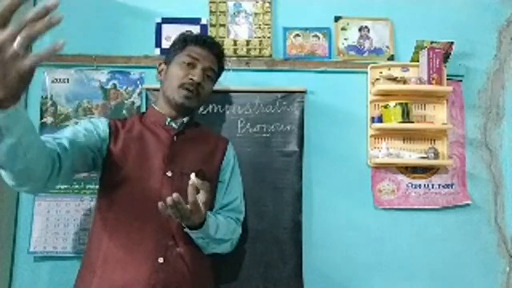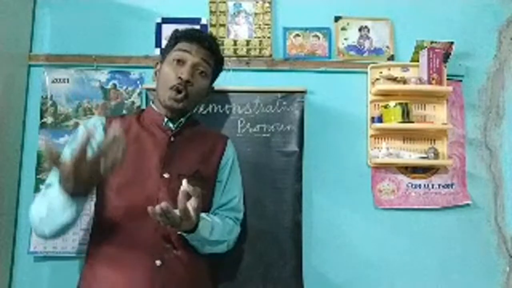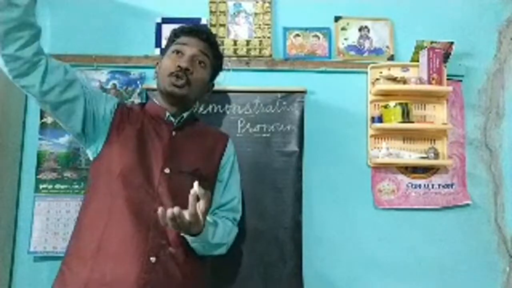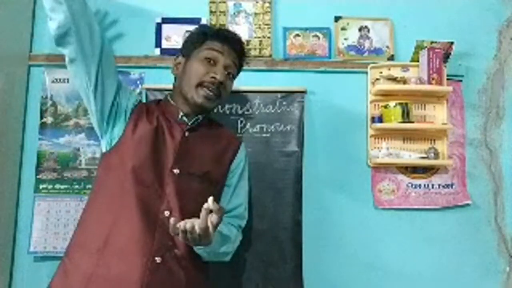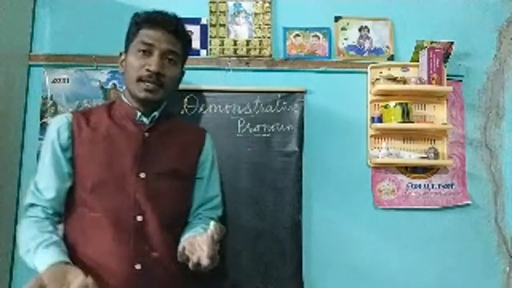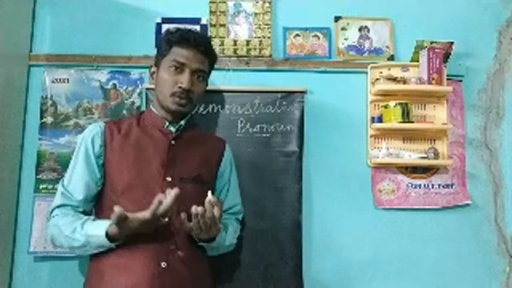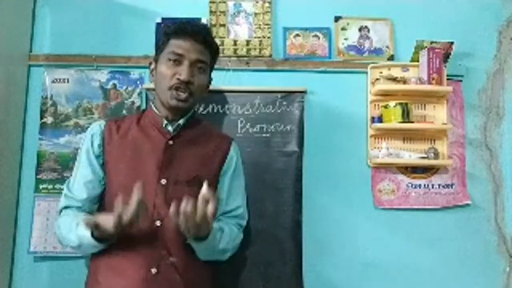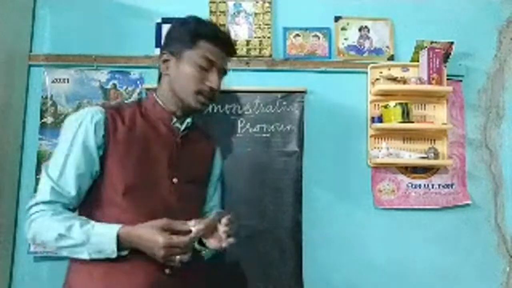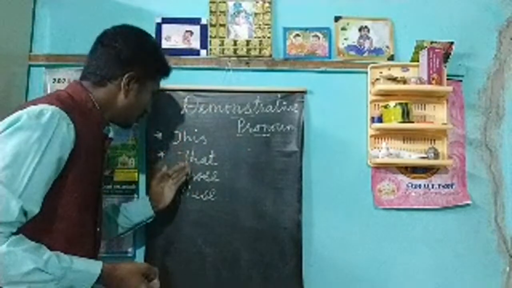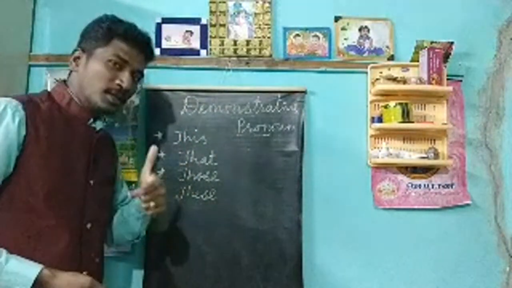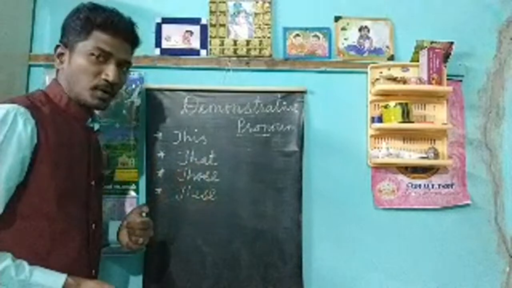For that we say those are birds, those are flying very high. Next, these are my books. So there we use these and those. This, that, these, those: these are the four demonstrative pronouns. Clear?